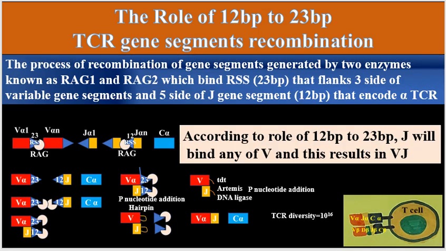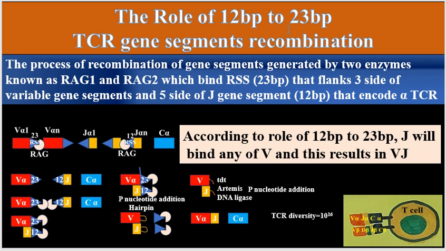So the process of recombination of gene segments is generated by two enzymes. However, it is directed by recombination signal sequence according to the role of 12 base pair to 23 base pair.